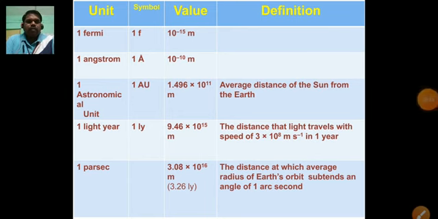In the same way, 1 light year. Light year, dear children, is a very important unit. It's a unit for measuring large distances. Actually, one light year is not related to time, it is related to distance. It is the distance taken by rays of light in 1 year. The symbol of 1 light year is 1 Ly, and it is equivalent to 9.46 into 10 power 15 meter.